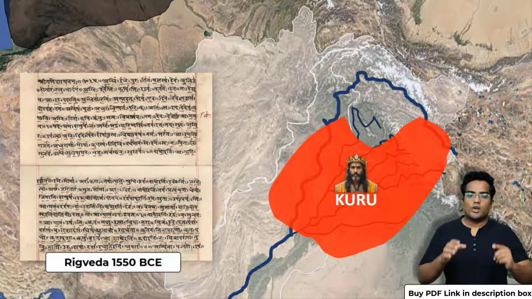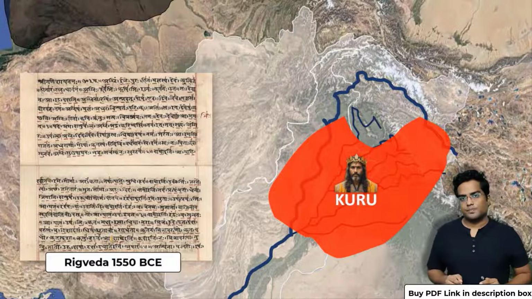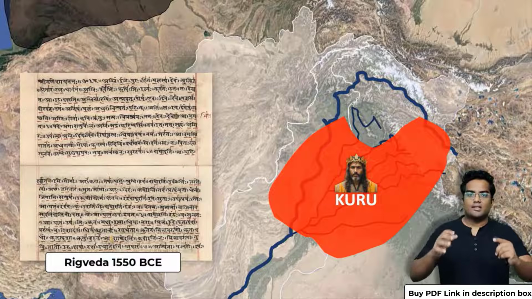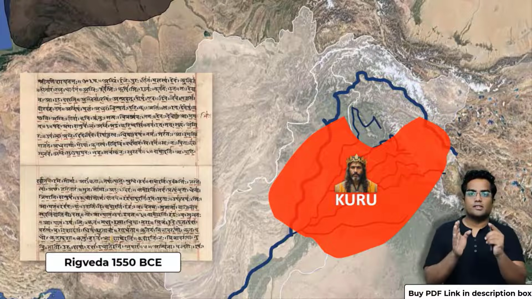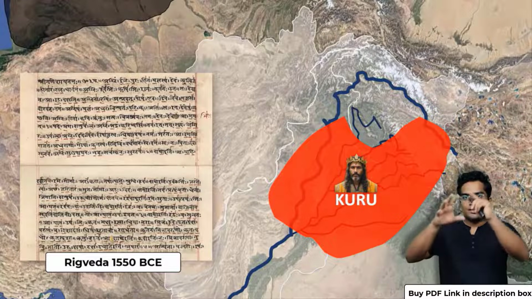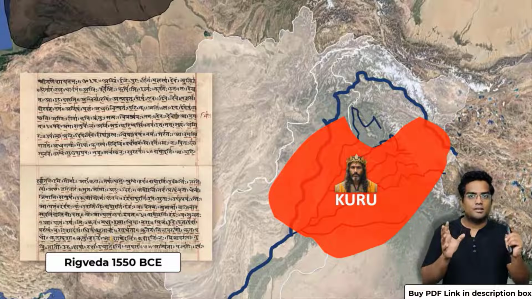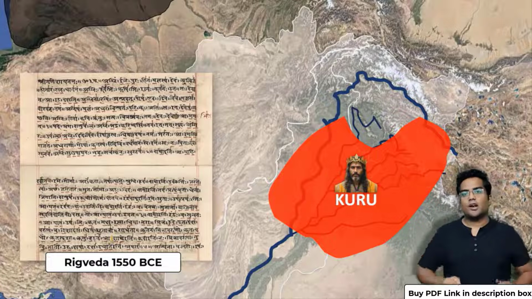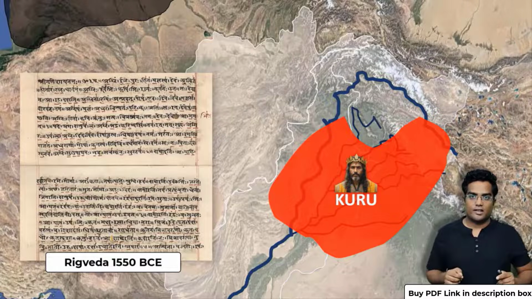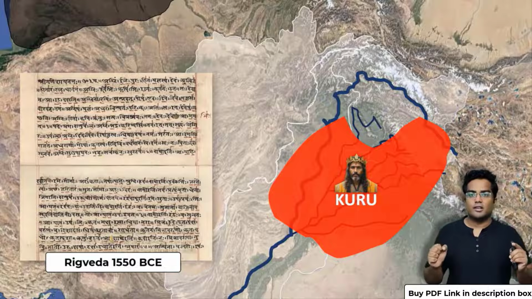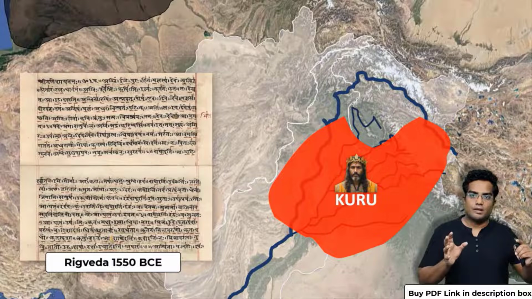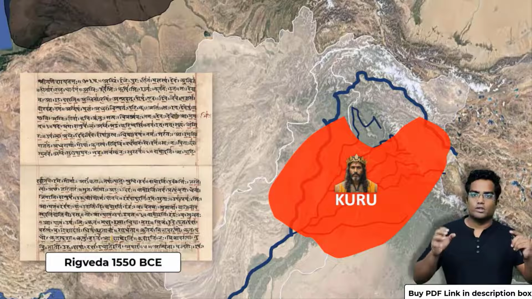Now, the people in Kuru were quite happy with King Sudas, and they started taking the identity of the Bharata tribe. All the tribes were dissolved and the Bharata tribe became the central tribe. And maybe this is why the Bharata tribe became legendary, so that its name became synonymous with India.